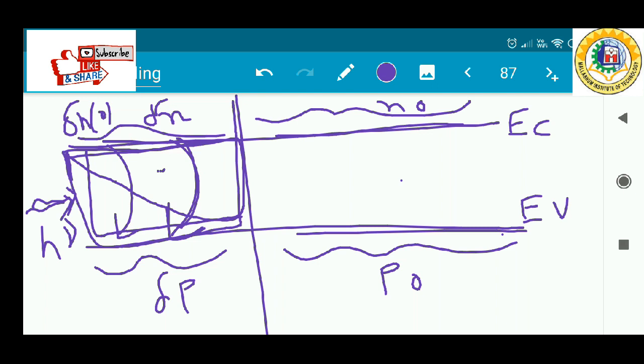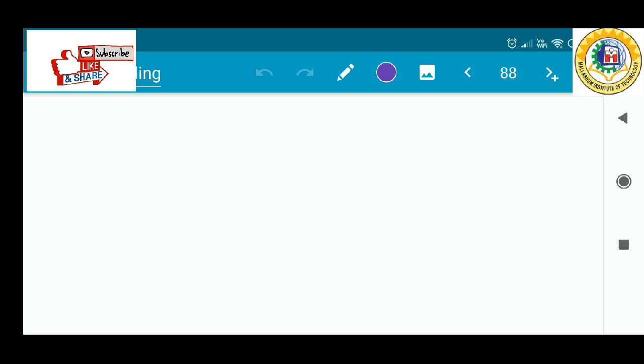So as time elapses, how this electron concentration varies, we will try to describe through an equation. I am just writing the equation right now, and we will derive it.